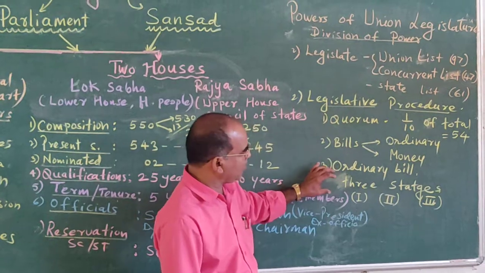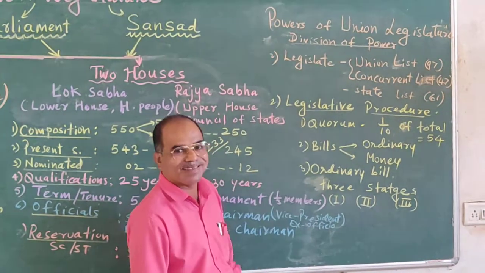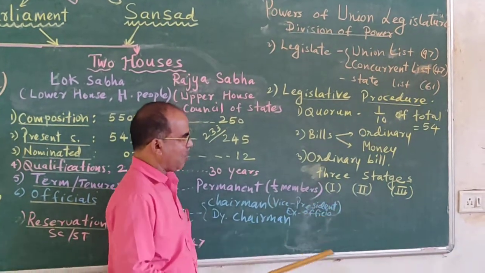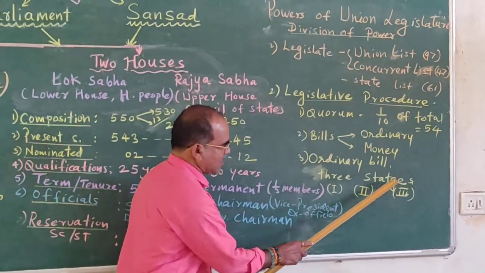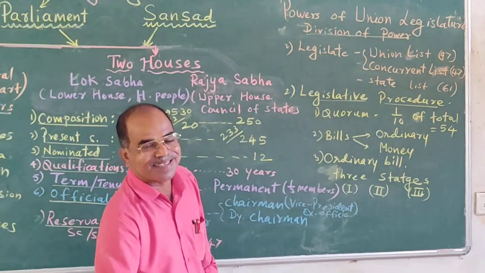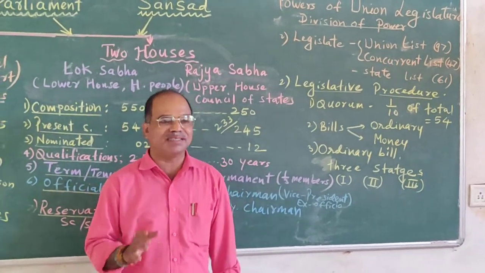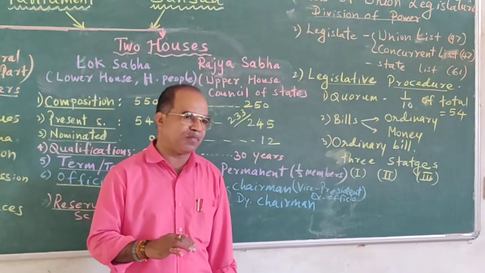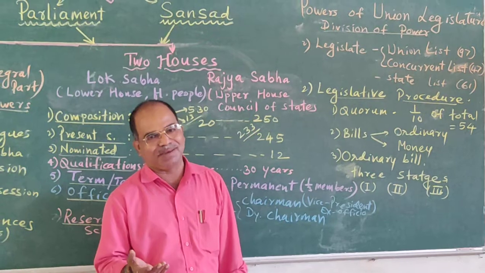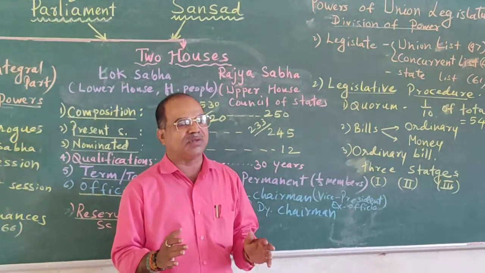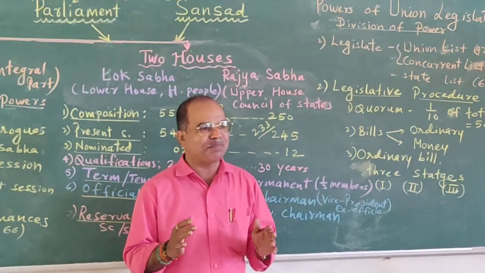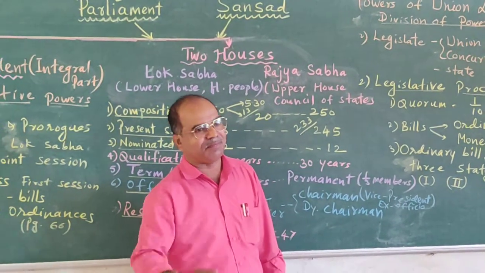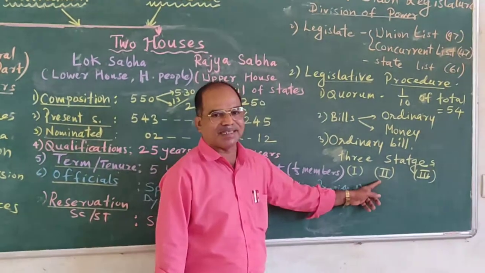So the ordinary bill which is passed in the Parliament has to go through three stages: first stage, second stage and third stage. It is also called the first reading, second reading and third reading. In the first reading, the bill is introduced with aims and objectives. It may be introduced by any member of the House or any minister. After introduction, the bill is passed to the next stage, that is the second stage, the second reading.